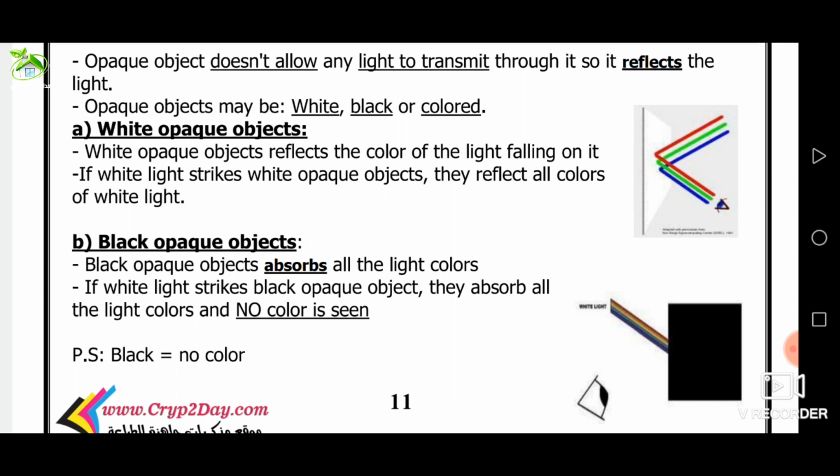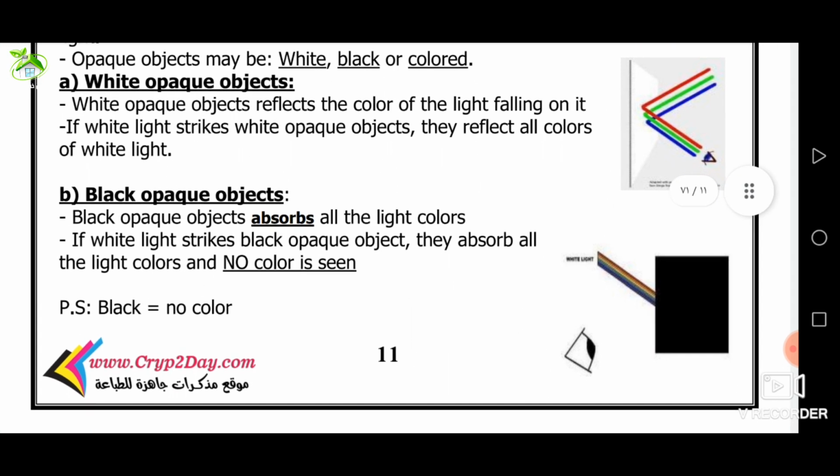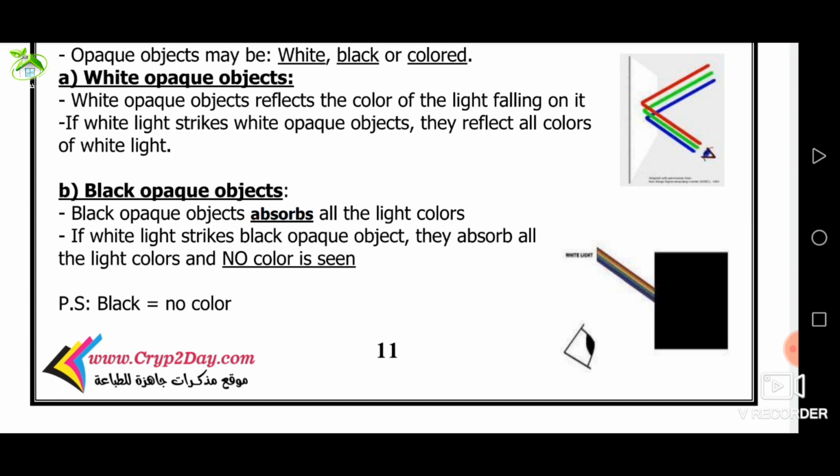Number 2, black opaque object. When white light strikes a black opaque object, this object absorbs all light colors and doesn't reflect any one of them, so it appears black. So we must wear black or dark clothes in winter because black clothes absorb all light colors that fall on them, causing the feeling of warmth.